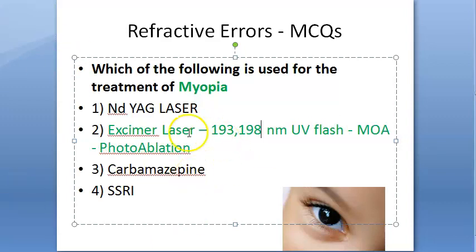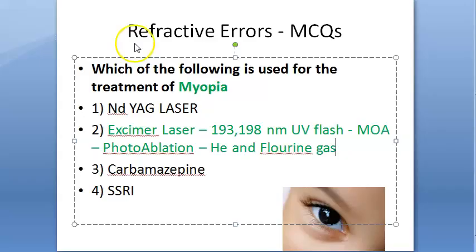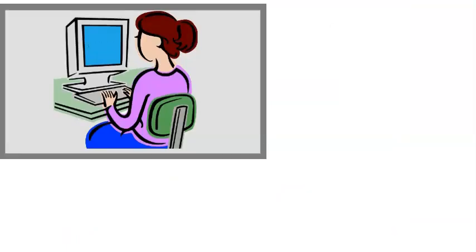So basically the atomic environment used in excimer laser is helium and fluorine gas. Okay. So which is used in the treatment of myopia, the answer here is excimer laser. Photoablation is the mechanism of action. Helium and fluorine gas. Let's look at one more question on myopia, guys.